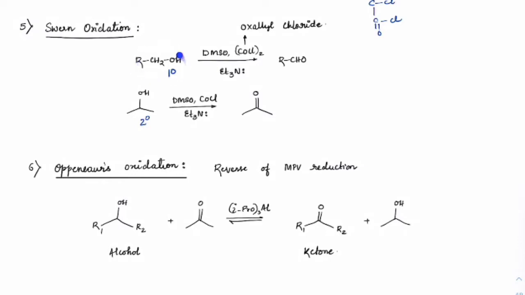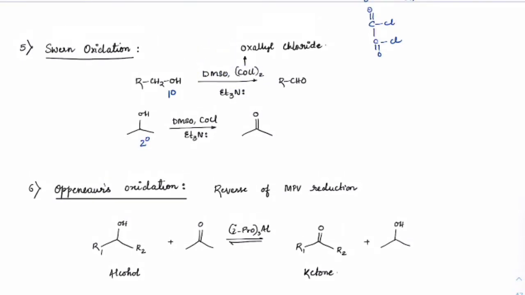For instance, Swern oxidation, where we react the alcohol with DMSO and oxalyl chloride, then primary alcohols will become aldehydes, secondary alcohols will become ketones.